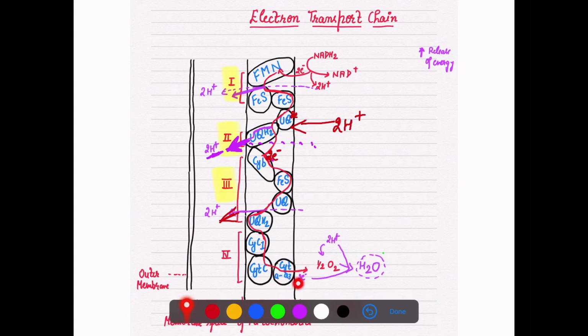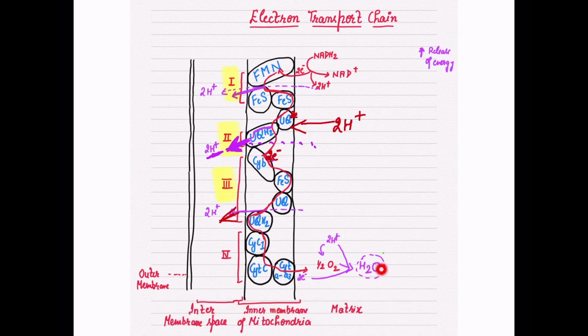Now this electron will be given to the oxygen. In the ending part, it will be received by oxygen, and protons are already present here. So these protons are present in the matrix, and they will join with oxygen and electron, and there will be release of water, right? So these protons which are present in the matrix will move and join with oxygen, and here it will receive the electron, and there will be the formation of water.